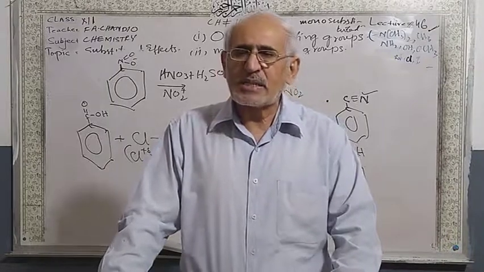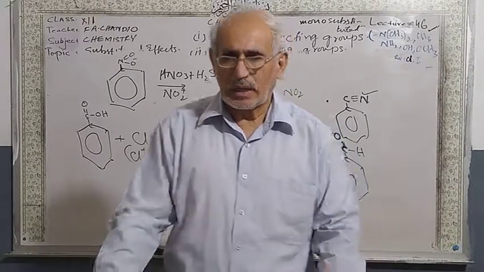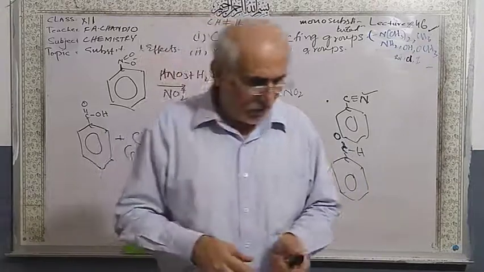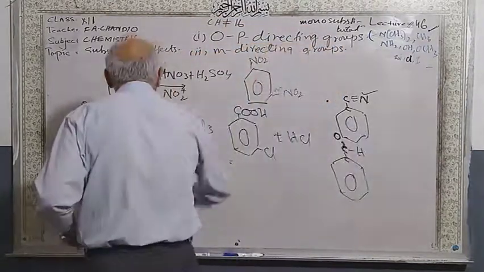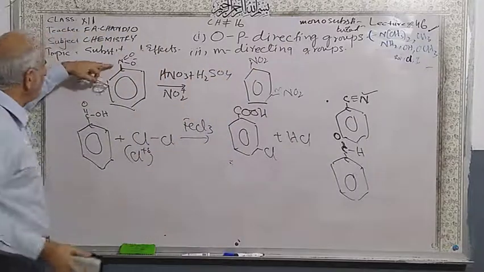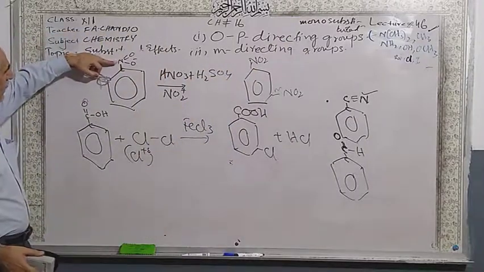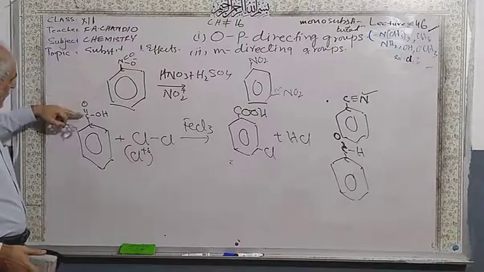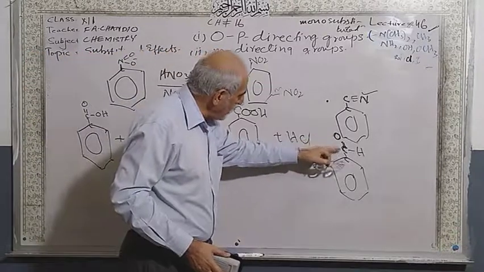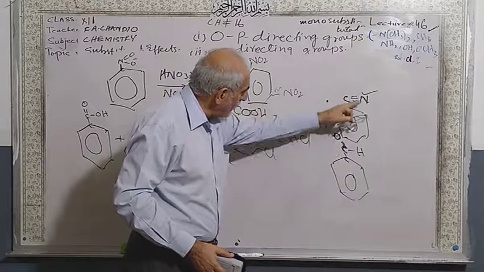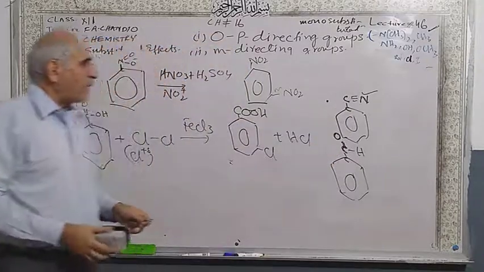So what happens? They withdraw from the ortho position and para position, leaving the meta position. Now what happened?